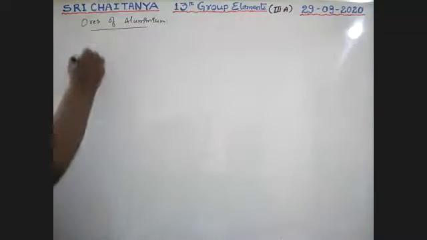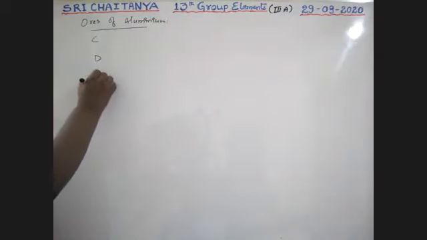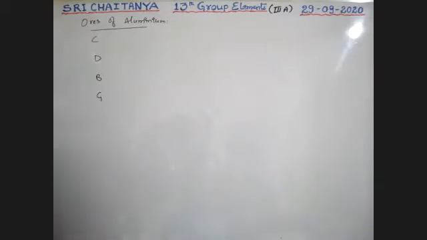See here: C, D, B, G. Please follow this sequence. C, D, B, G.